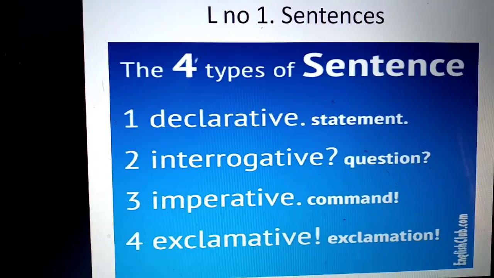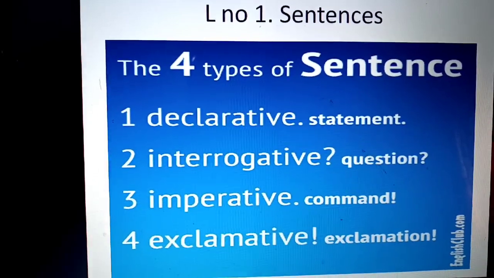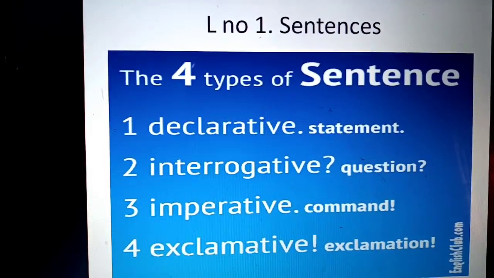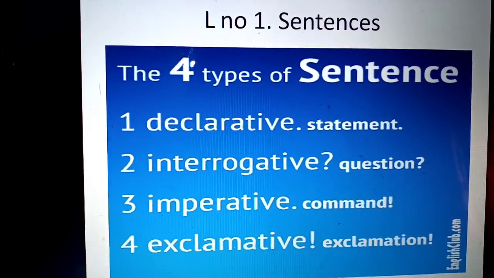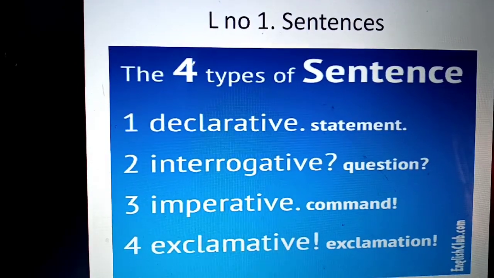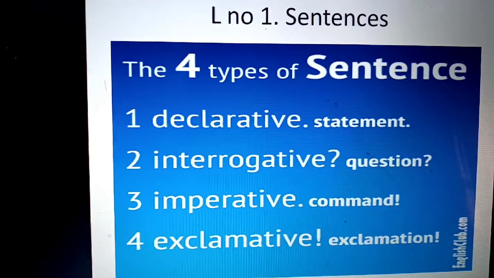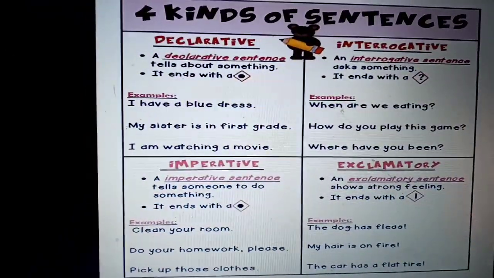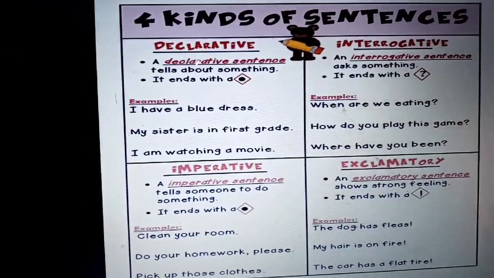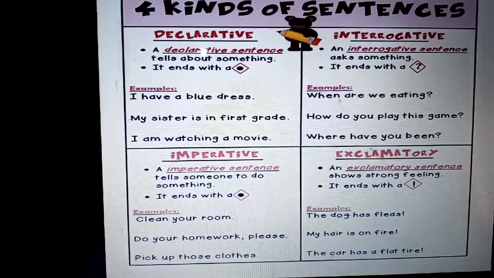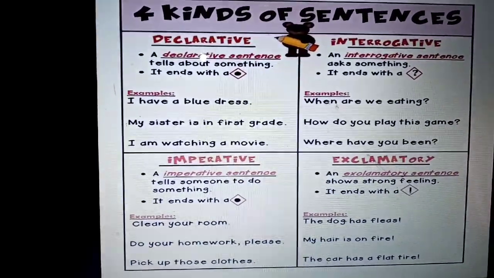Interrogative sentence, which is a question. And imperative sentence, which can be a command, request or wish. And last is an exclamatory sentence, which is an exclamation. So let us learn it in detail with a simple definition.